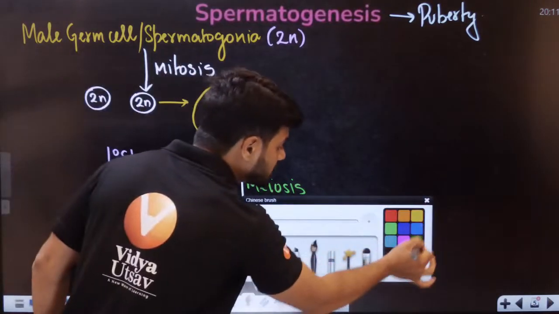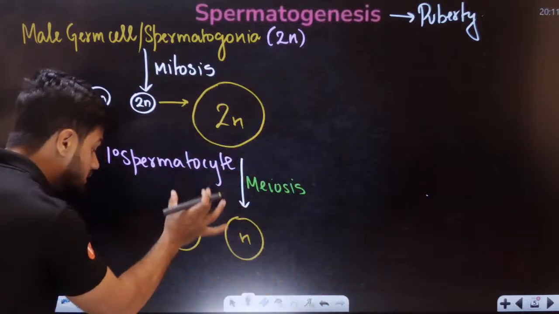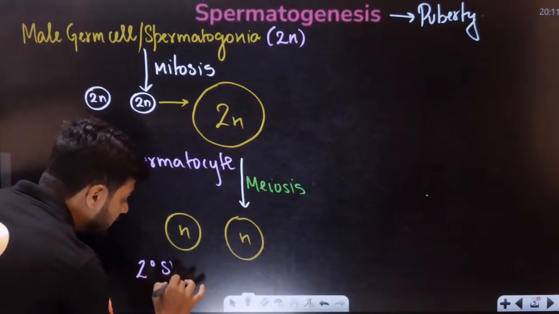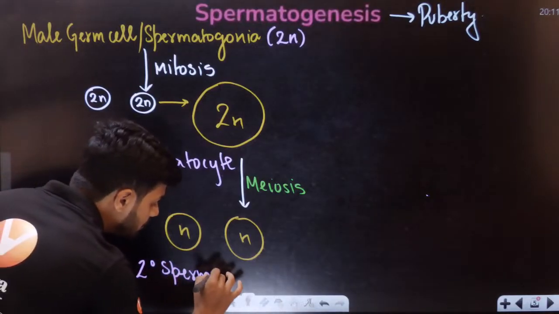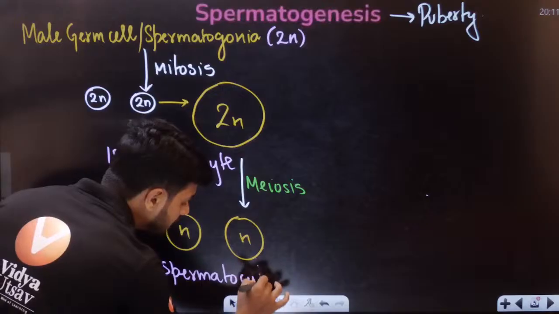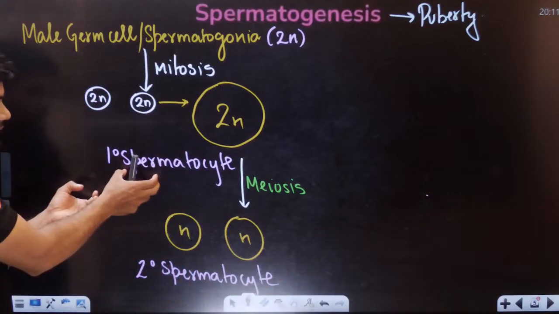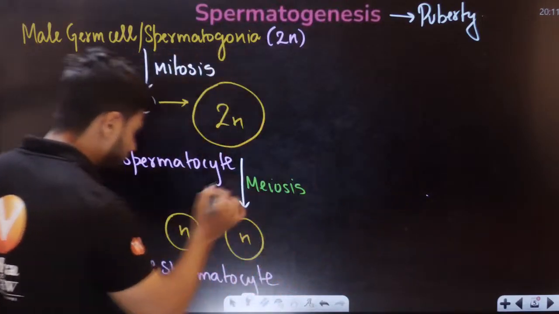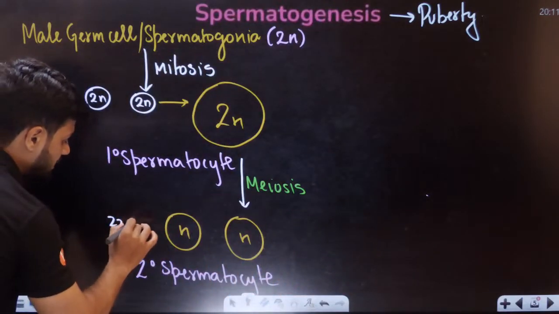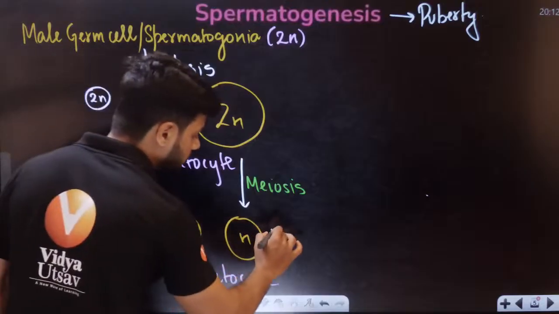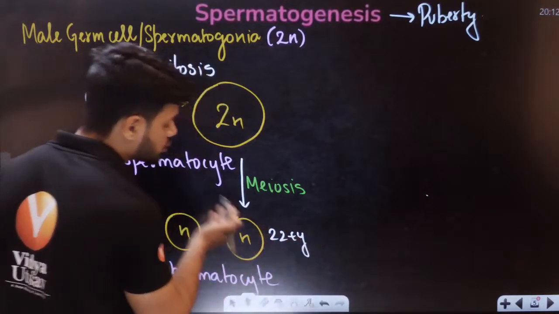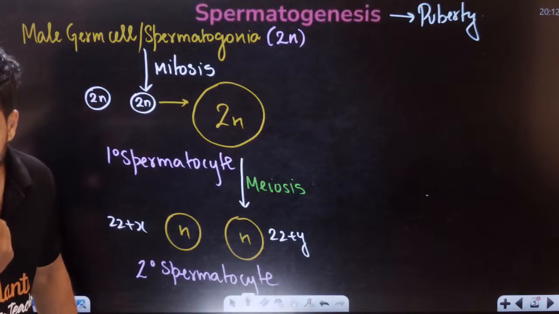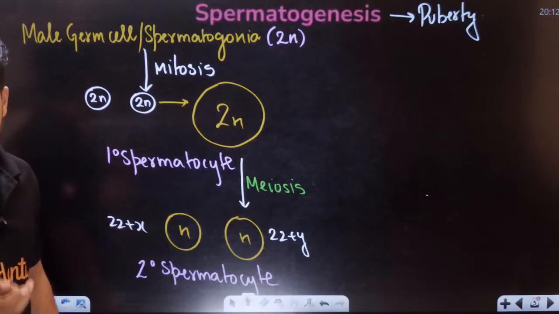Once it undergoes meiosis, these two haploid cells are called secondary spermatocytes. So from primary spermatocyte, by meiosis, we get secondary spermatocytes. Let's say this one has 22 plus X chromosome and this one has 22 plus Y chromosome, just for reference.